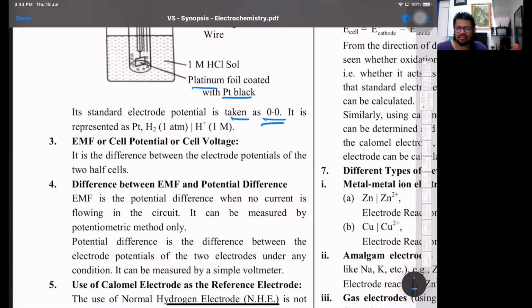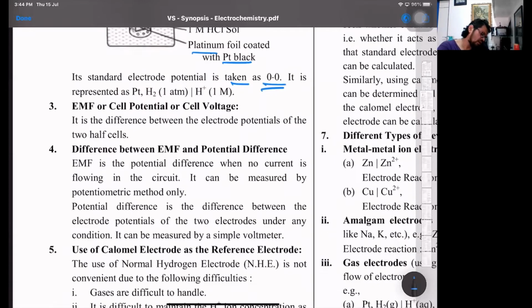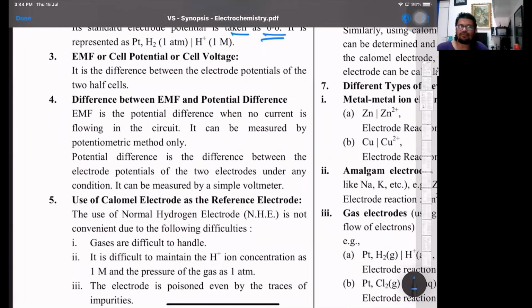I told you the three formulas. Normally, with respect to your boards, it is the SRP series, the standard reduction potential series, so it's cathodic reduction minus anodic reduction. Then EMF is the potential difference when no current is flowing, the potentiometer method. And potential difference is the difference between the electrode potentials under any conditions.